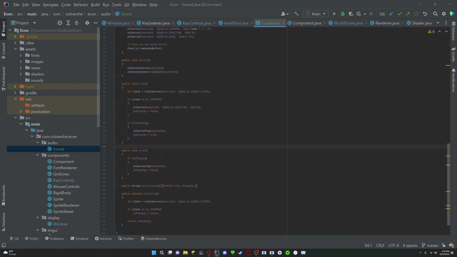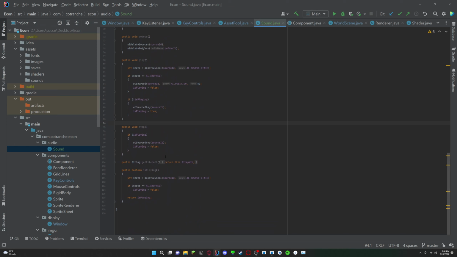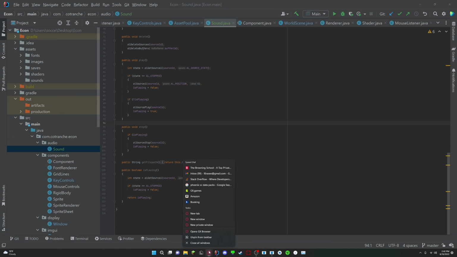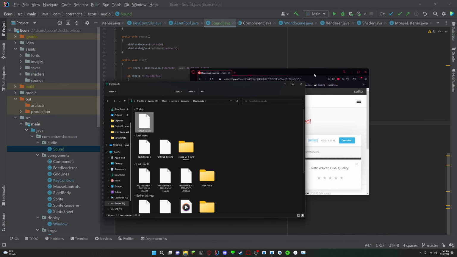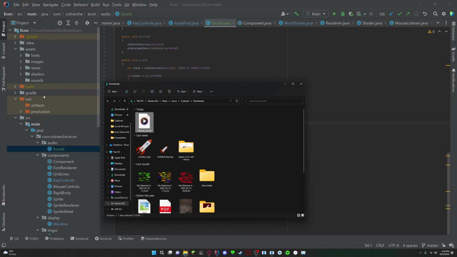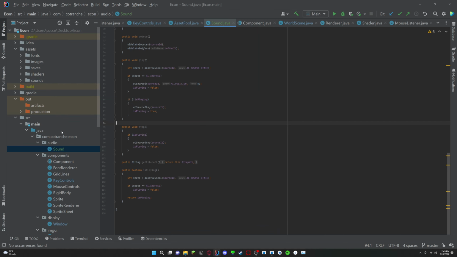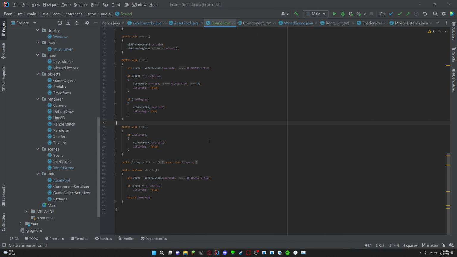I am not 100% sure. I forgot what I was doing. One second. Okay, so first let's actually download the sound. Alright, that's what I'll do first. So let me just open up this. Let's download it. You can see it downloaded an OGG file. So this we can drag and drop into the sounds folder in our assets library resources.